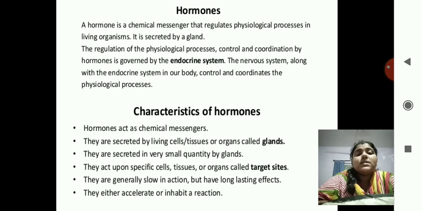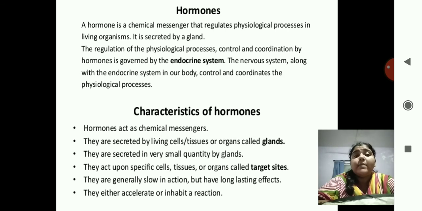Next we see a part on hormones. We'll see what a hormone is and the characteristics of hormones in this video. A hormone is a chemical messenger that regulates physiological processes in living organisms. Physiological means what? Inside the body. All the systems work upon these hormones in the living organism.